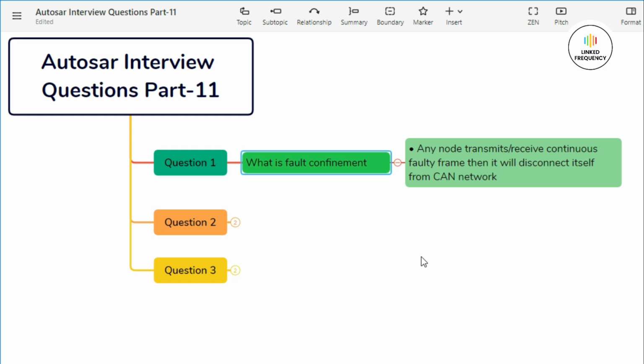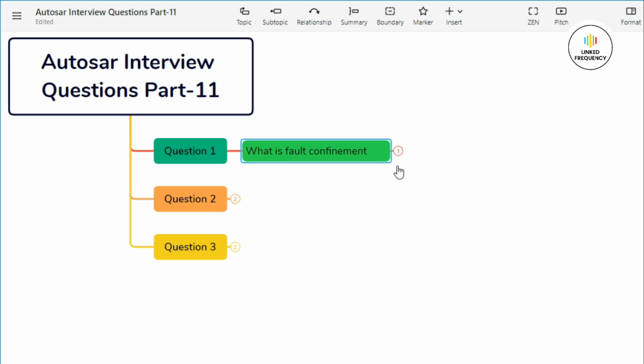The errors like acknowledgement error, CRC error, form error, bit error or stuff error can be present, which we discussed earlier in our Autosar videos. If the frame is corrupted with any of the errors, then the node will transmit the error flag. Once the threshold is reached for the error count, the node gets disconnected from the network. To decide this particular threshold, every node has 2 error counters. The first one is transmit error counter, that is TEC, and the next one is receive error counter, that is REC, to keep track of errors that are generated.